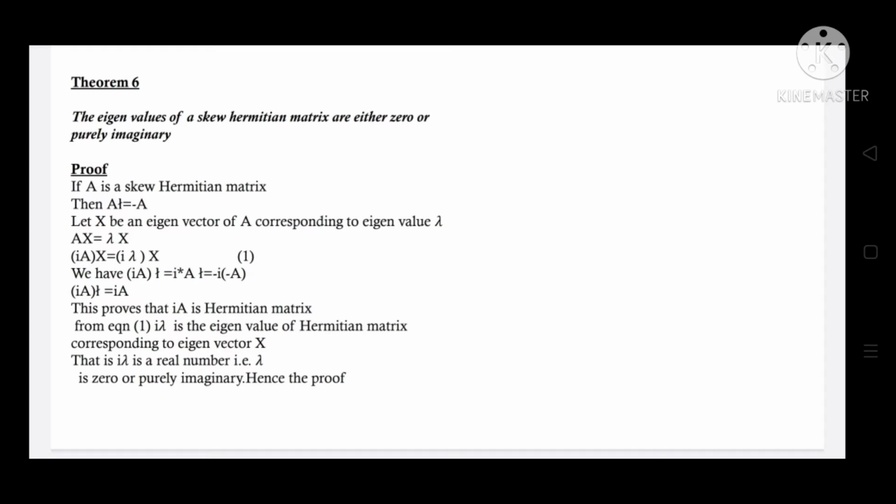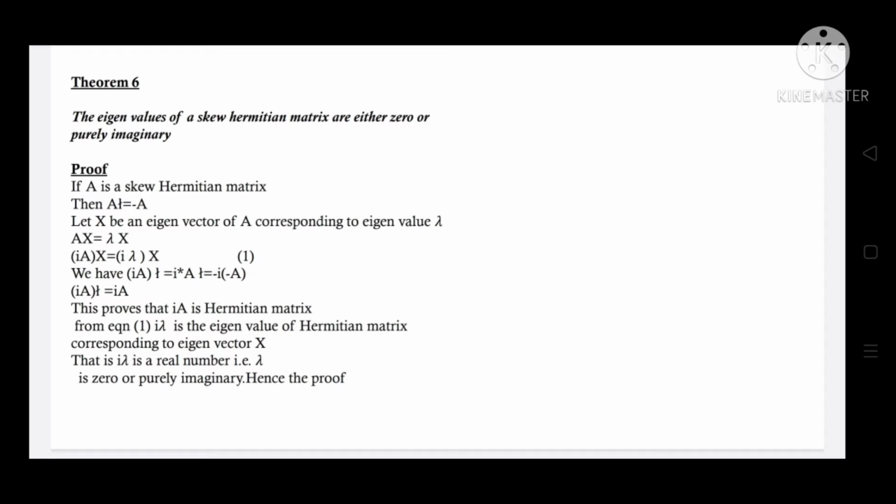We have (iA) Hermitian is equal to i star A Hermitian is equal to minus i into minus A. Using equation 1, we get (iA) Hermitian is equal to iA. This proves that iA is a Hermitian matrix. According to equation 1, i lambda is the eigenvalue of Hermitian matrix iA corresponding to the eigenvector x. Therefore, it implies that i lambda is a real number.